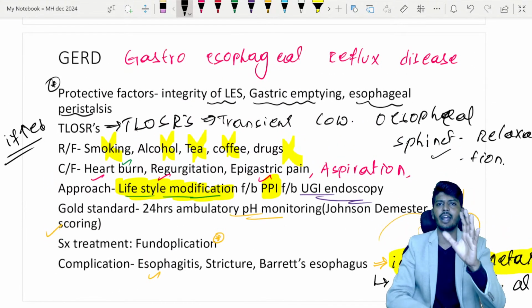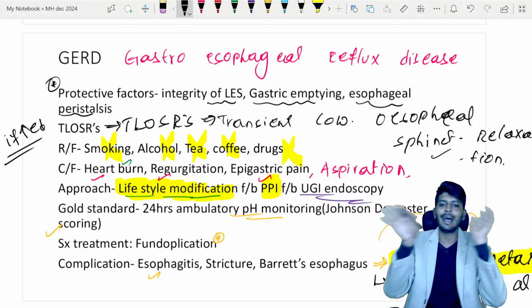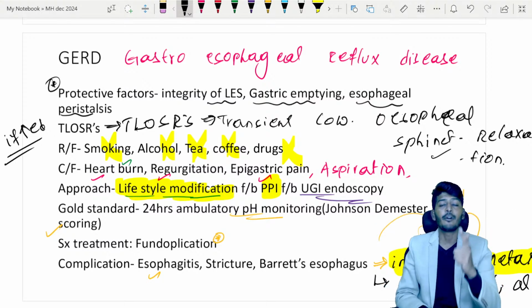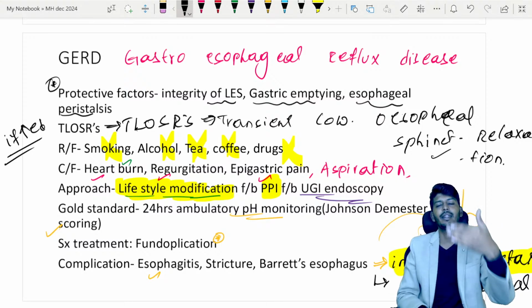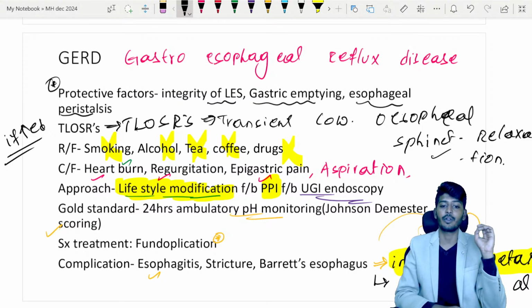All the GERD, I will tell 4 to 5 points. Remember, damaging factors and protecting factors should be balanced. If balance is lost, gone. So the first thing, a confusing question that will come is, what is the initial management for this patient? Initial management is always lifestyle modification. Lifestyle modification you have done, followed by that, if the patient comes back once again, PPI, and only then you are going to go for the endoscopy.